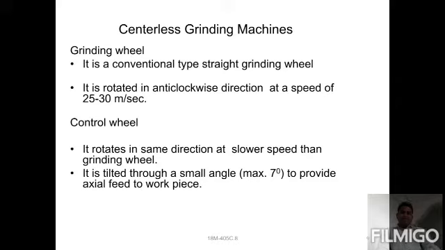Next one is the control wheel. It rotates in the same direction at a slower speed than the grinding wheel. It is tilted through a small angle, a maximum of 7 degrees, to provide the axial feed.